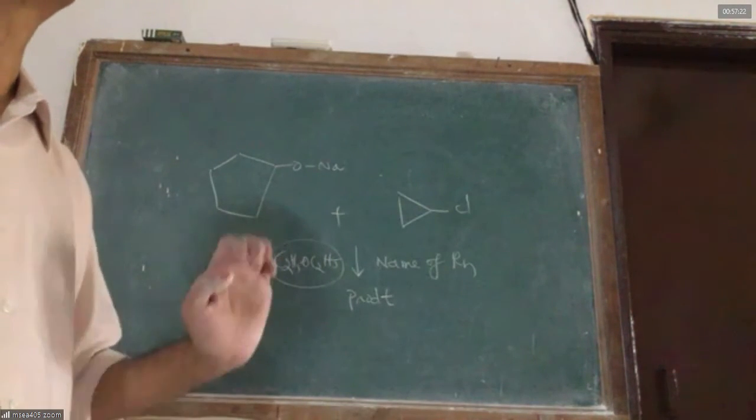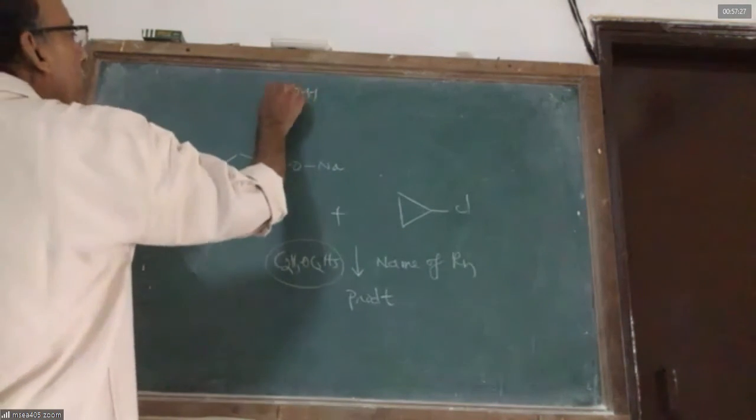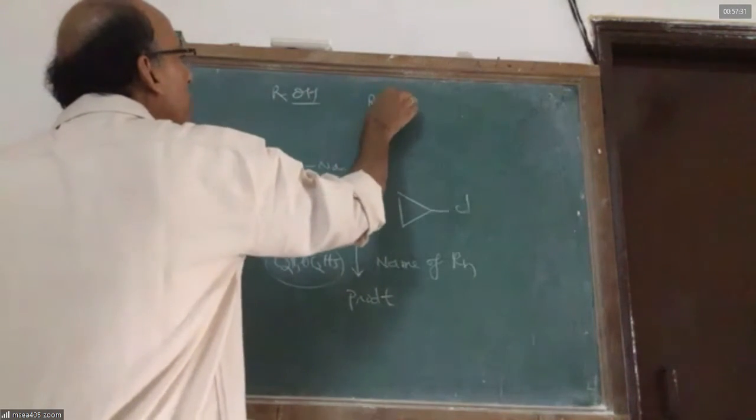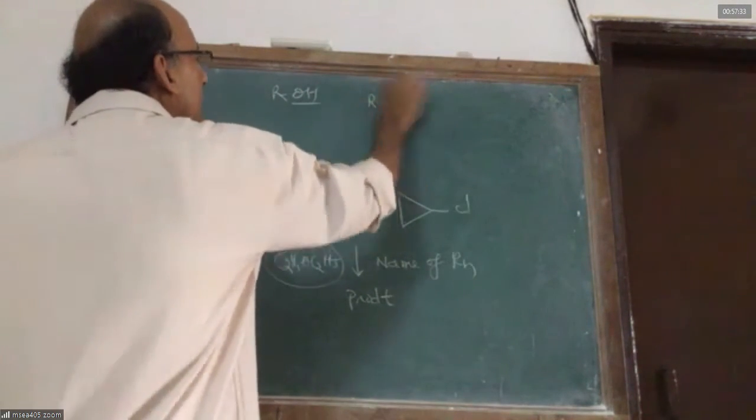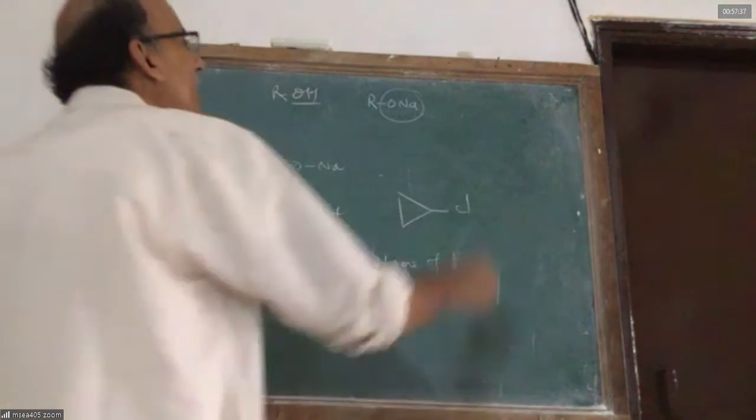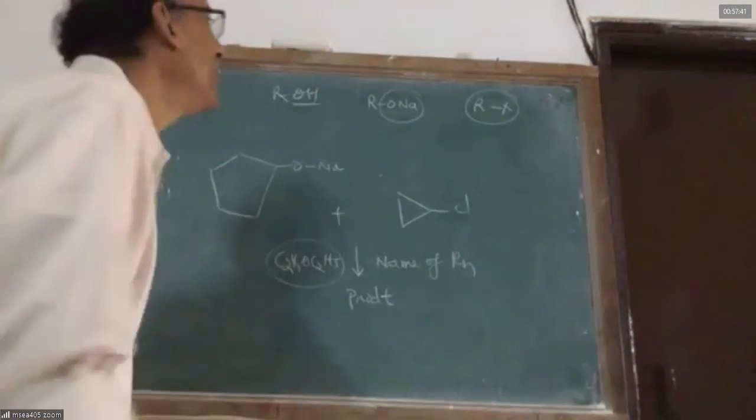Try to see the path which I know. I know compounds which have an alcohol group are having an OH group. When the alcohol reacts with sodium, I get sodium alkoxide. Anything that has an ONa group is sodium alkoxide. Sir, Williamson synthesis reaction. Anything that has a halogen linked to a carbon chain is an alkyl halide.